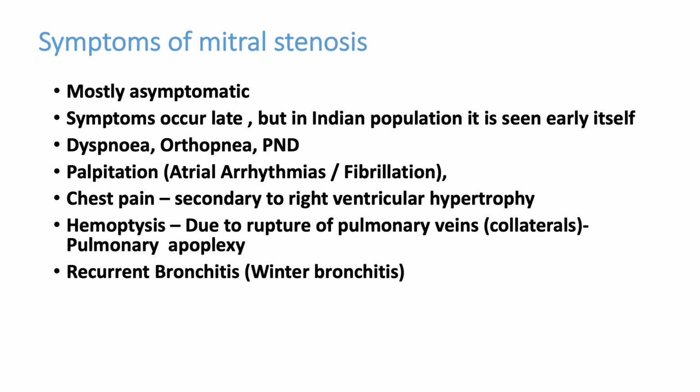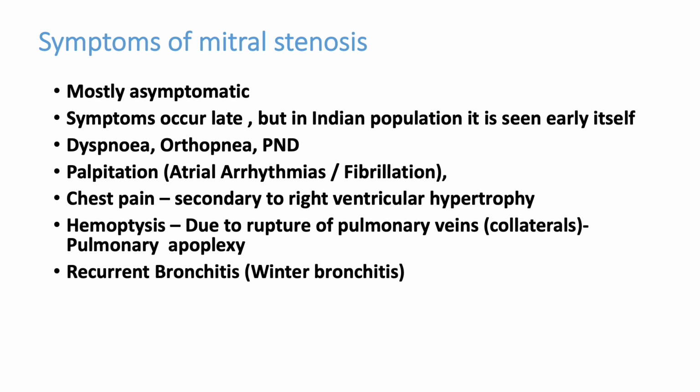Patient can have dyspnea, orthopnea, PND, palpitation. Palpitation mainly occurs due to atrial arrhythmias like atrial fibrillation. Whenever there is left atrial enlargement, the patient can have atrial arrhythmias like atrial fibrillation. Patient can have chest pain secondary to right ventricular hypertrophy.